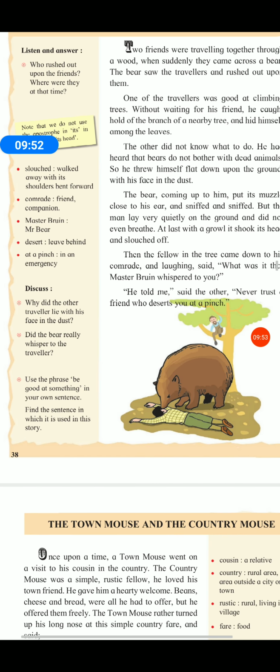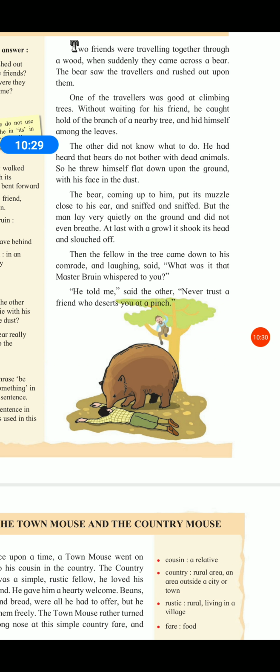Then the fellow in the tree came down to his comrade and, laughing, said, "What was it that Master Bruin whispered to you?" The friend who had climbed the tree came down and, laughing, said, "What was it that Master Bruin whispered to you?" That means, what did your master bear whisper in your ear?